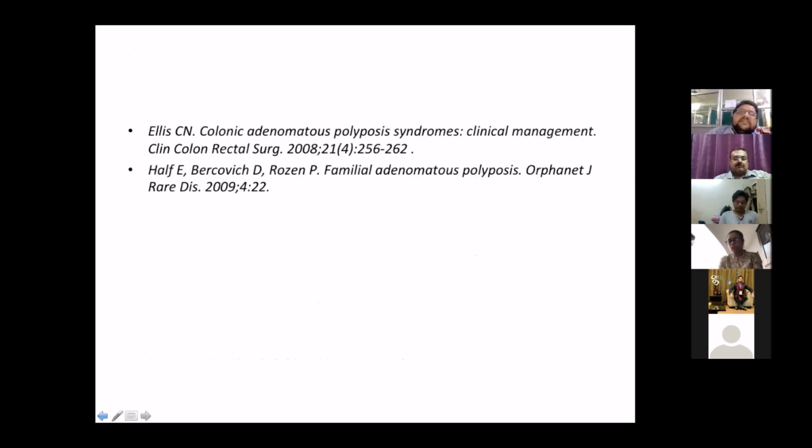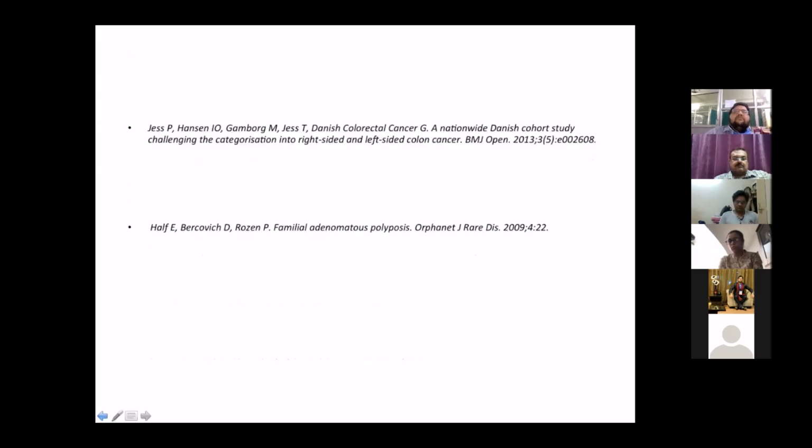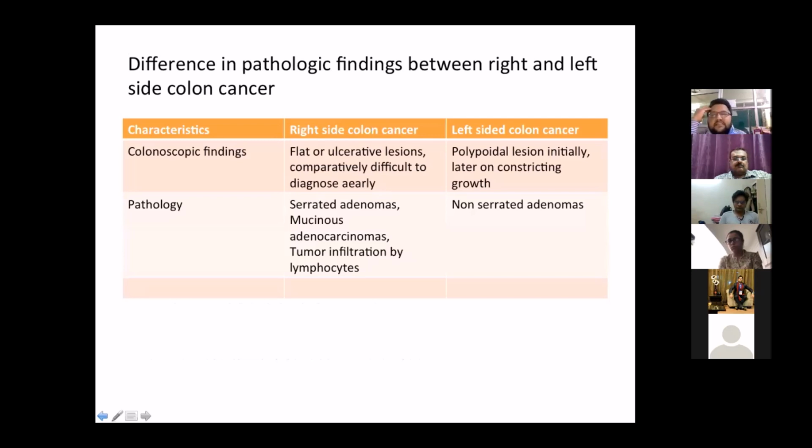Now, as far as the difference in pathological findings between left-sided and right-sided colorectal cancer, on colonoscopic examination, right-sided colorectal cancers tend to show a flat or ulcerated lesion, as compared to the left side, which will present more as polyps, or multiple polyps, or a single ulcerated polypoidal region, or as a constricting lesion.